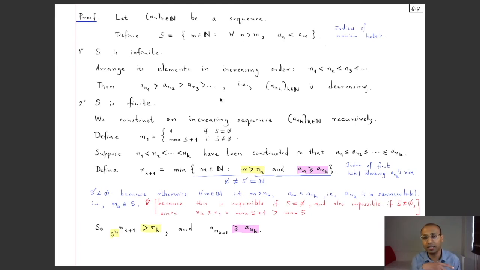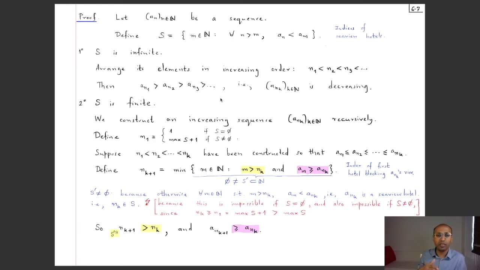How had we constructed it earlier? You first pass all the sea view hotels, and then you take the first hotel. Well, that isn't a sea view hotel, so there must be something which prevents the view. You take that as the next one. You move to that one, and that's not a sea view hotel either, so something blocks the view. So you take the next one, and you're guaranteed that this will continue forever because all the sea view hotels have passed.